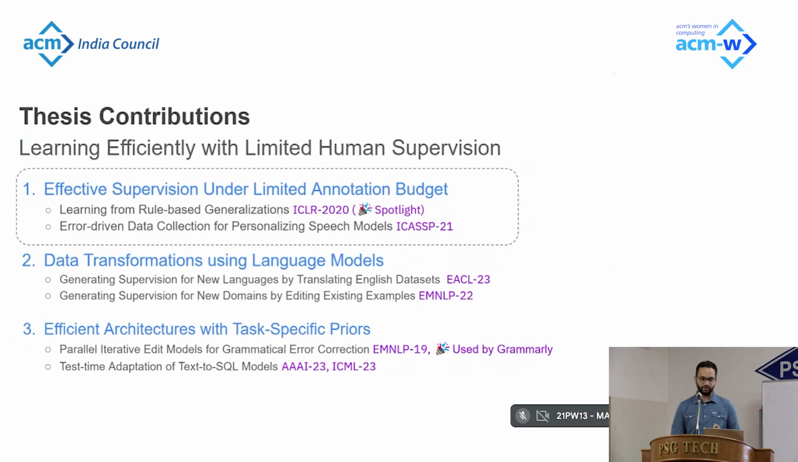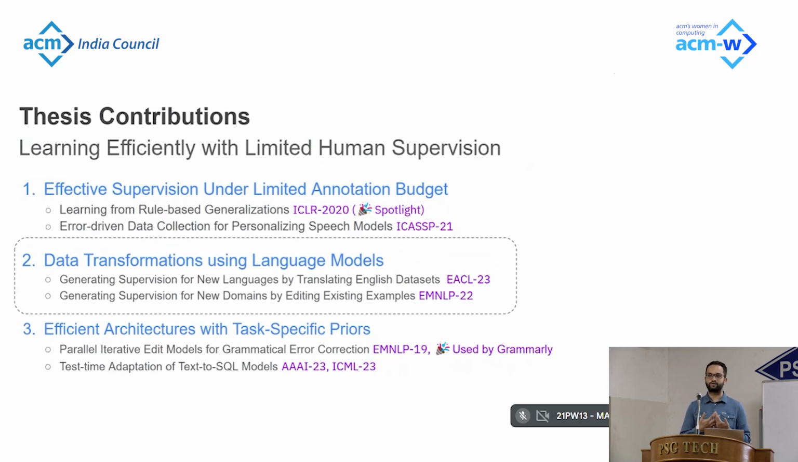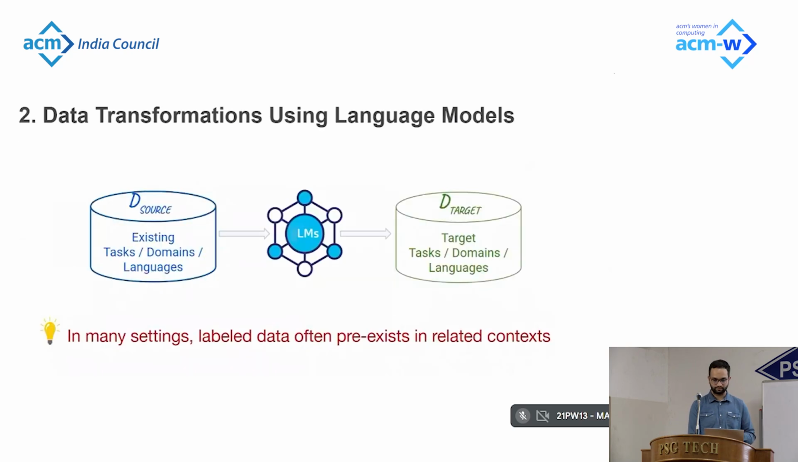So I just talked about how we can collect more effective supervision under limited annotation budgets. We'll now see what happens if you don't have enough budget to collect labeled data. One common way is to generate synthetic data using language models. But one interesting observation is that in many settings, labeled data often pre-exists in related contexts. For example, if you want to build a model for a specific task for Hindi or Tamil, you might often encounter a dataset solving a similar task but in English. So you can always transform datasets from one language to another.